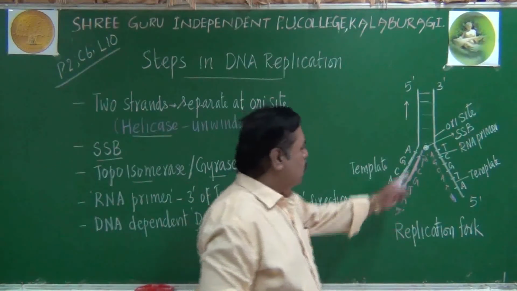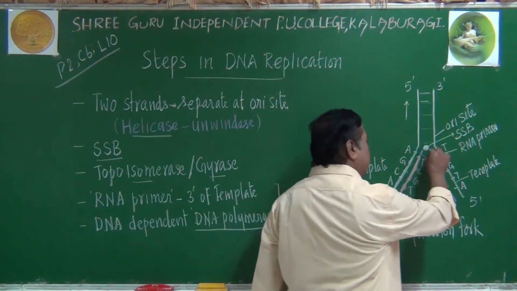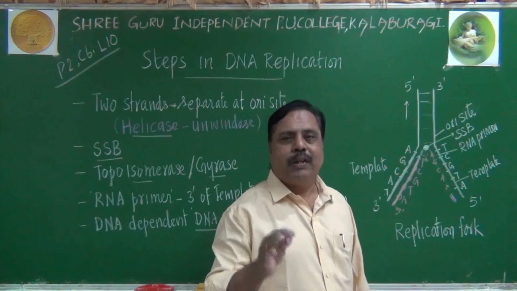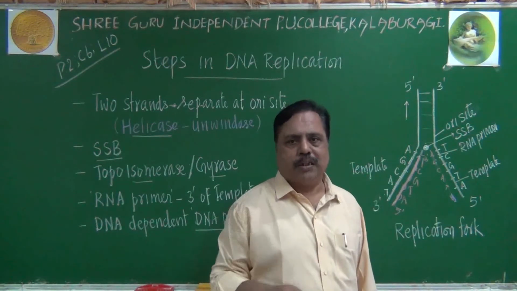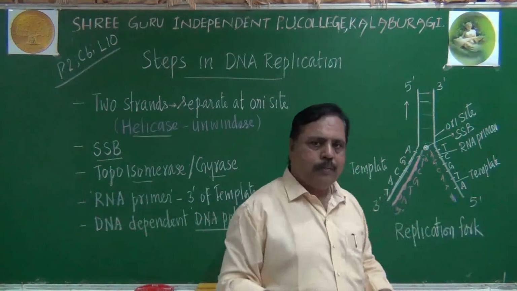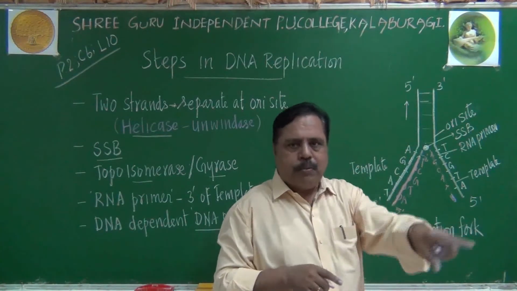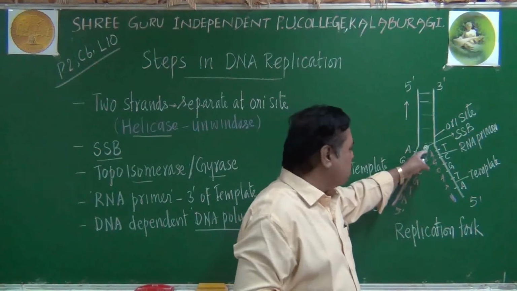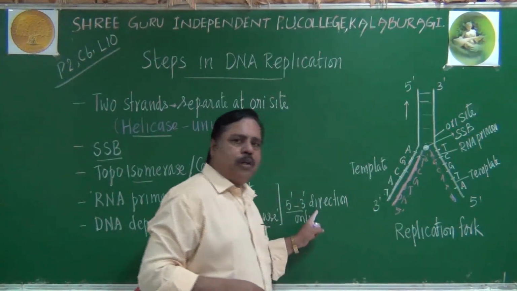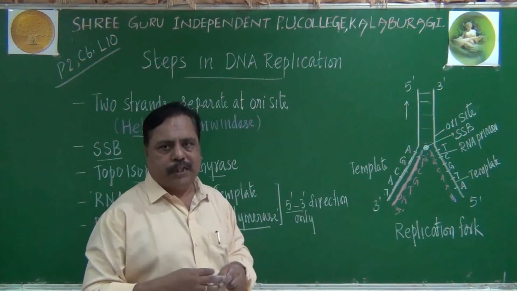But construction of polynucleotide chain away from the replication fork or away from the ORI site will be a difficult process. Because here chain is moving away from the fork, there is no balance for this chain. That template will not have much balance because the direction should be like this. These enzymes cannot work in both directions. They will work only in 5 prime, 3 prime direction.